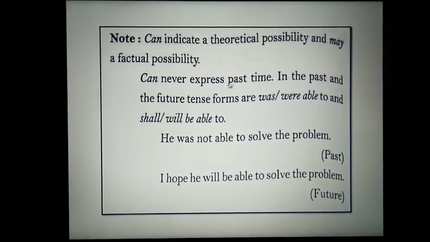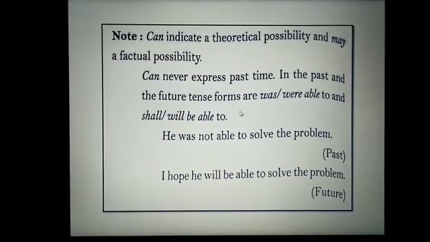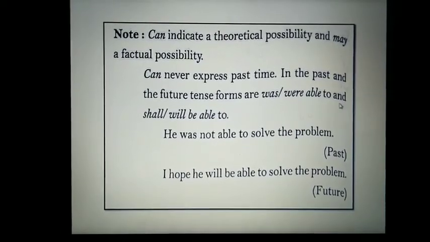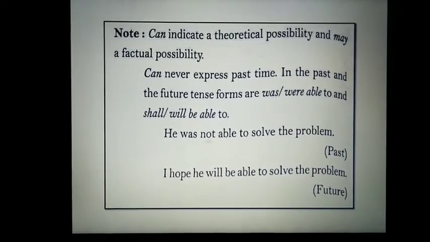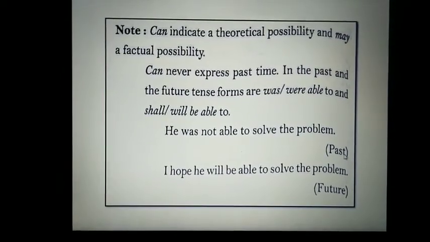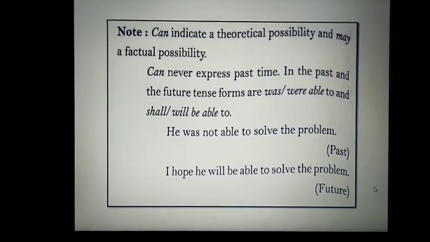Can never expresses past time. In the past and the future, the tense forms are was or were able to, and shall or will be able to. He was not able to solve the problem. This is past. I hope he will be able to solve the problem. This is future.